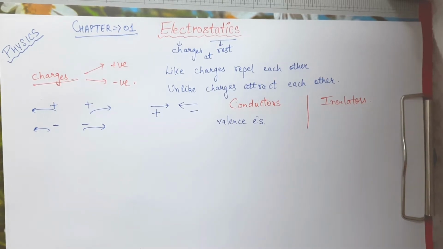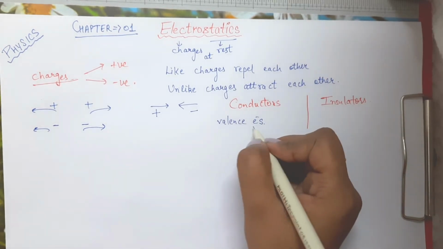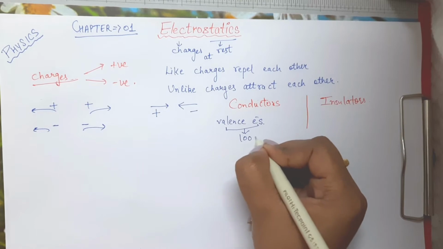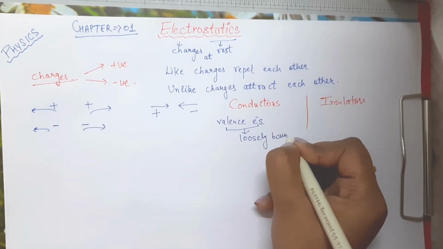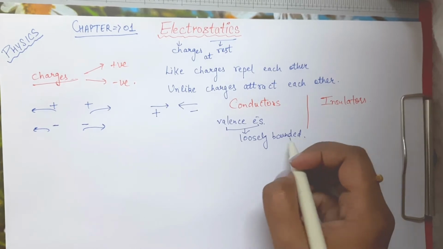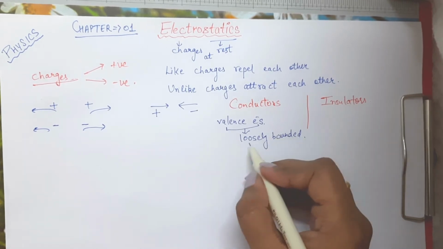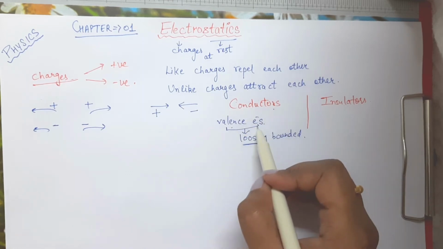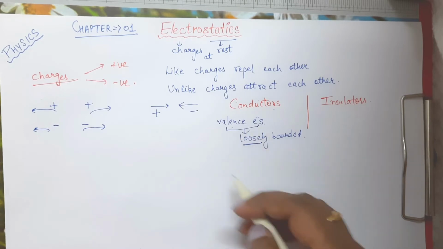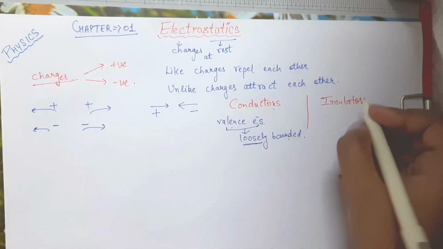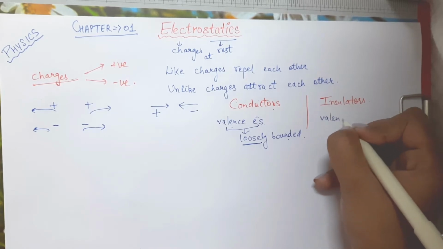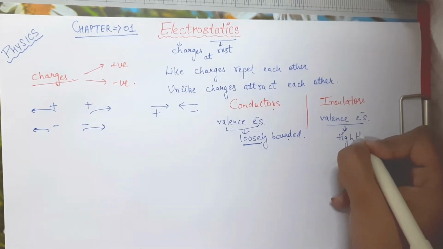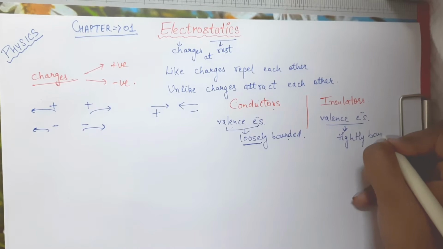In case of conductors, these valence electrons are loosely bounded, which means their transfer is easy. Whereas in case of insulators, these valence electrons are tightly bounded, so their transfer is not easy.